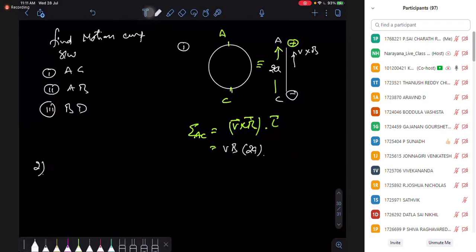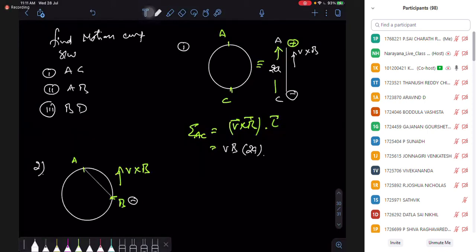Second case, between AB. For AB, V cross B is still in the same direction, but I take it between A and B, which are my terminals.